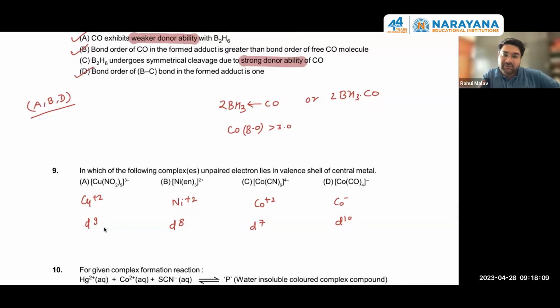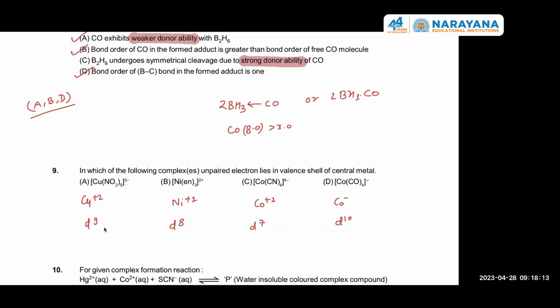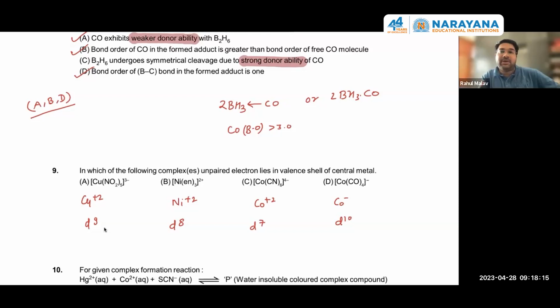Then the inner d will be vacant. But the energy gap is very large. But that will be compensated by the ligand bonding at lower energies. Bonding with the d orbital at a lower energy will compensate the energy of that excitation. So in order to form the stable inner orbital complex, that electron will get excited.